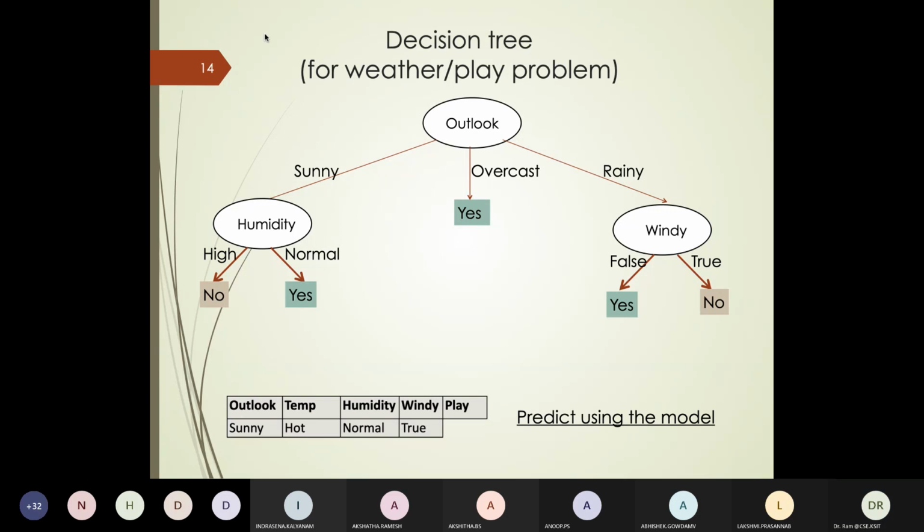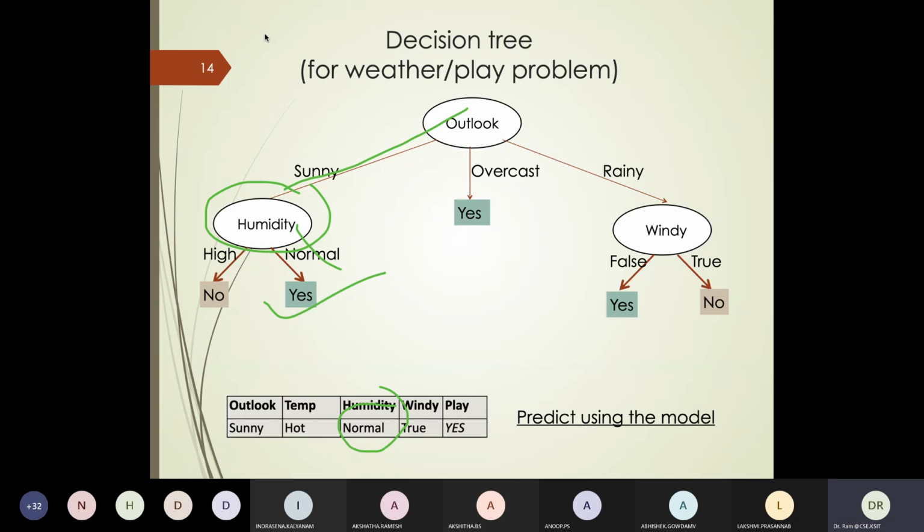Yes, because my first variable is outlook, and outlook value happens to be sunny. That means I follow this path. Look at the variable humidity. My humidity is normal, so go to normal. My answer happened to be yes. That means I can play.